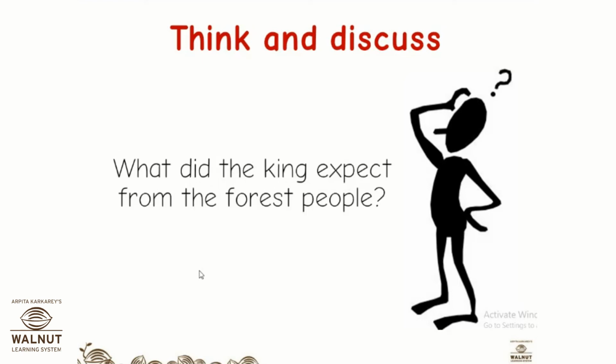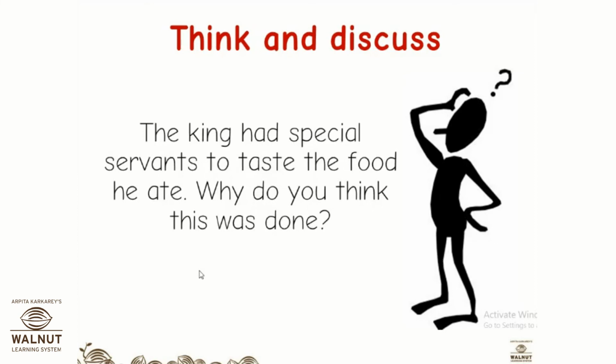Okay. Then next, what did the king expect from the forest people? The king must have expected things like timber, honey, wax, from the people who were living in the forest. And what do these people work as? The forest people, what work do they do? Hunter gatherers. Yes, they were hunters and gatherers.